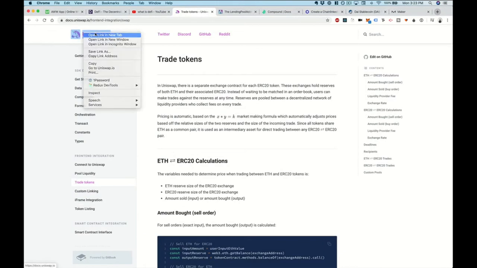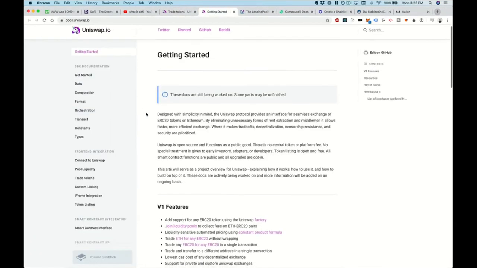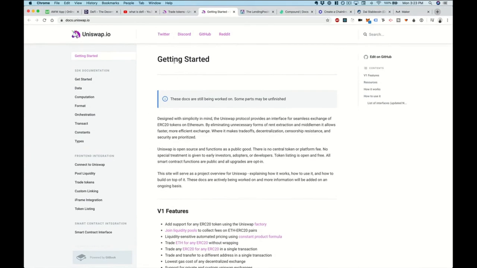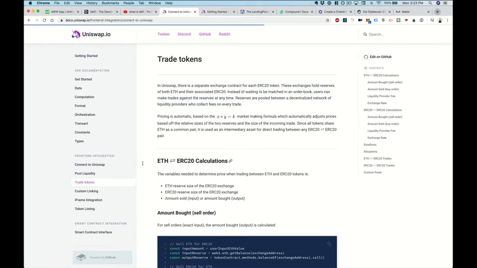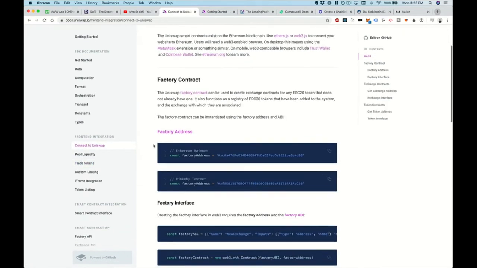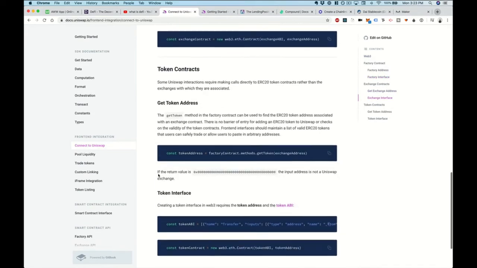All right, so Uniswap is a decentralized exchange protocol. All right, so here's the developer documentation for this. I'll try to link this in the video notes so that you can also look at this. So Uniswap allows you to do token trading and all kinds of great things. I'm going to introduce you to that here in the developer documentation. Okay. So here are the basics about how you use Uniswap. Essentially, it has several things like a factory contract, an exchange contract, all right, and then these token contracts.